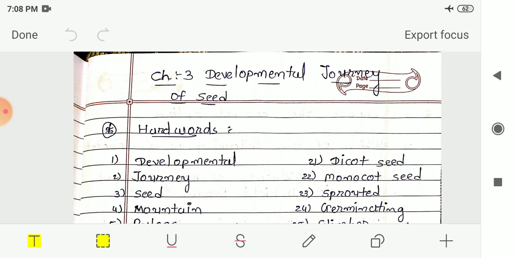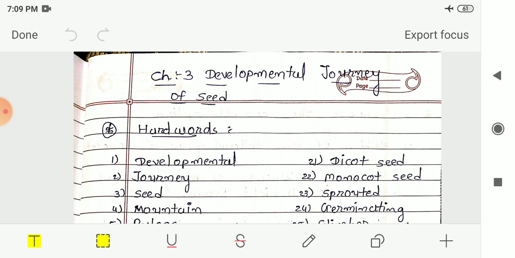Then we had seen what oil seeds are. The seeds that release oil while breaking into small pieces or while making powder or paste are known as oil seeds. Castor, groundnut, mustard and almond are some examples of these oil seeds. Then we had seen the classification of cereals, pulses and oil seeds.